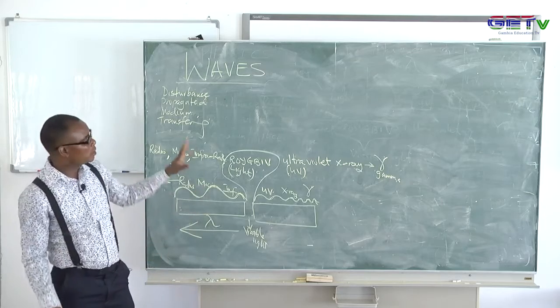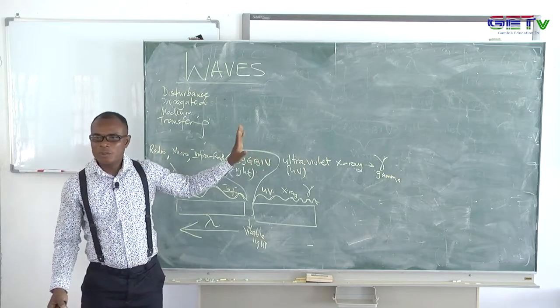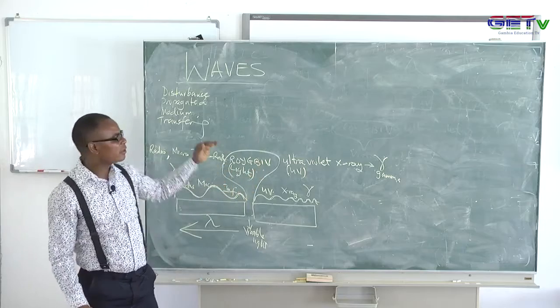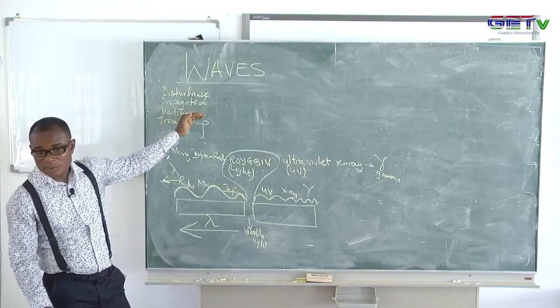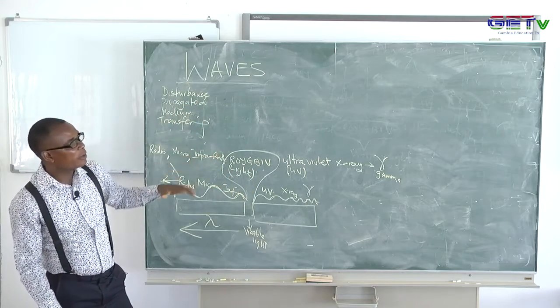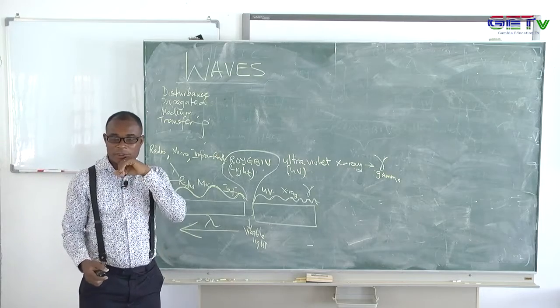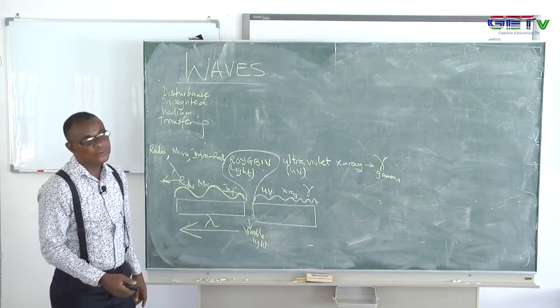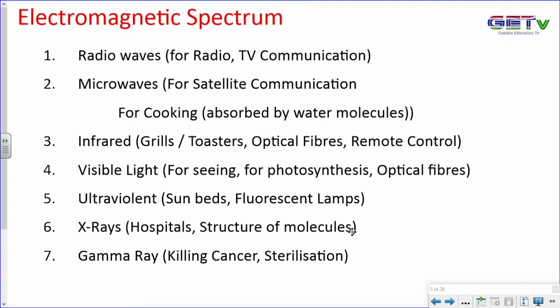This topic has a whole special treatment, but because it is part of this, I just want to give you a browse, somehow a summary of what I have just said so far. So look at radio wave, see how we interact with them as human beings. We use radio waves for radio communication and TV communication. What you're doing now, watching this program on the TV, you're using a particular type of wave. So that's radio wave for TV communications.